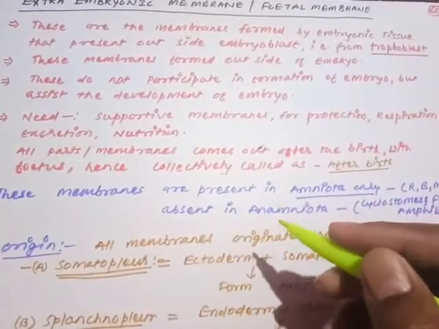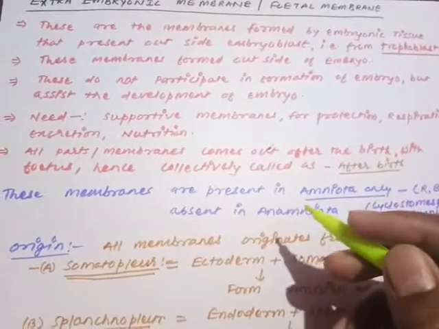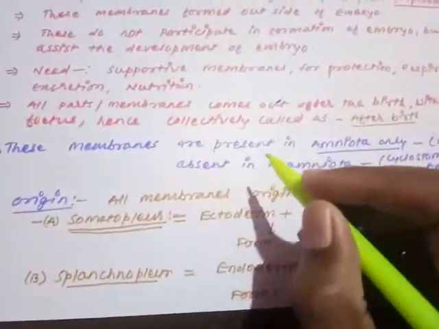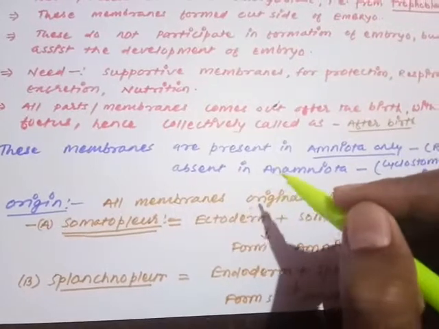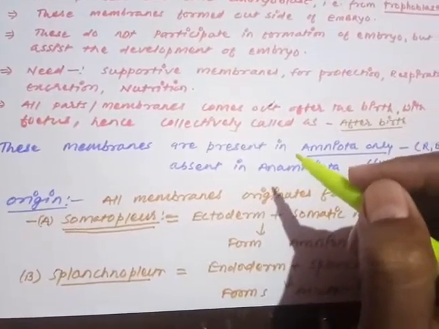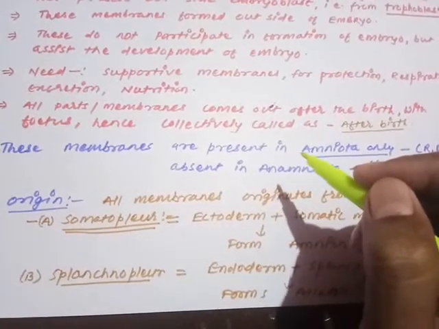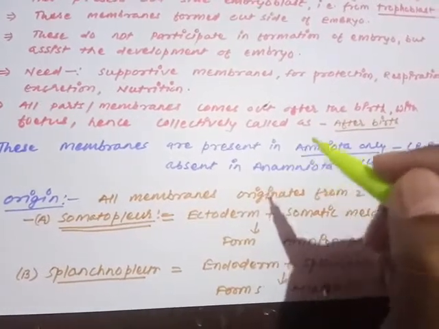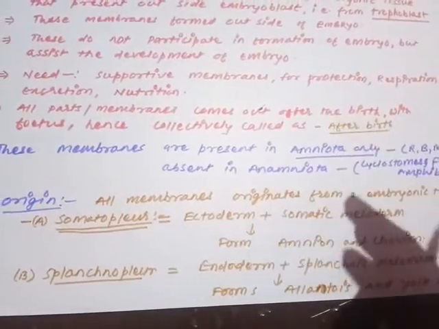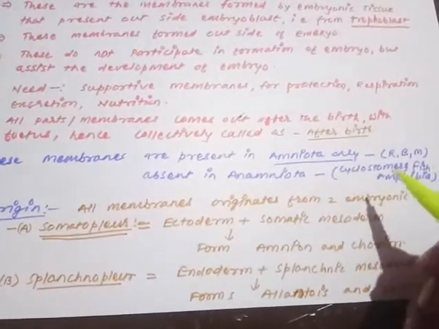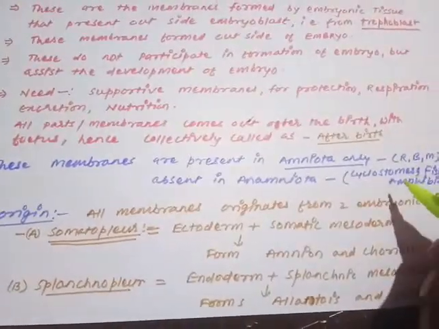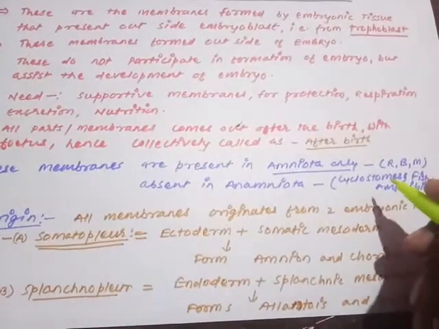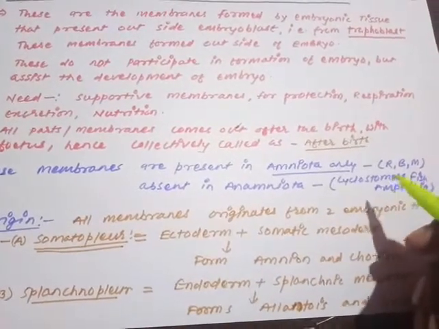So that is why they all are collectively known as the afterbirth. Remember one important point that I am just going to discuss. These membranes are very much specific properties of certain animal groups. These membranes are not present in all the animal groups. These membranes are present only in RBM, reptiles, birds, and mammals. RBM means the reptiles, birds, and the mammals.